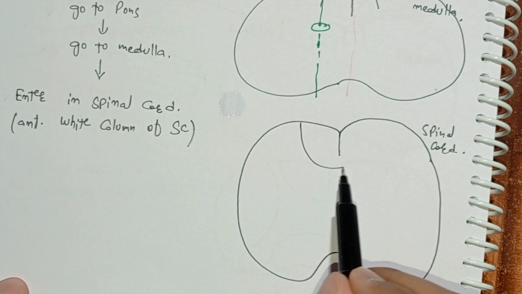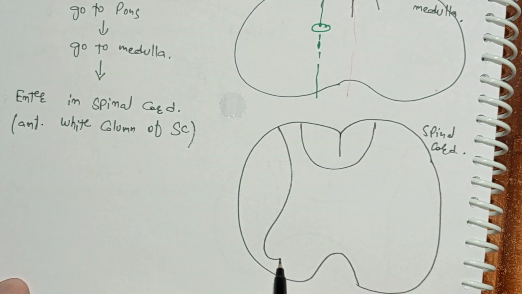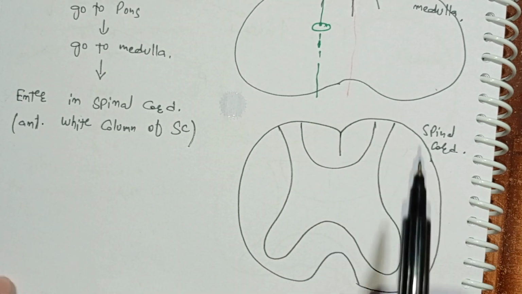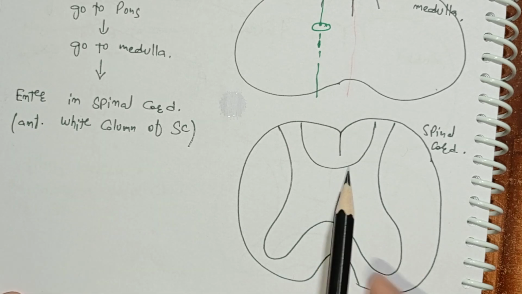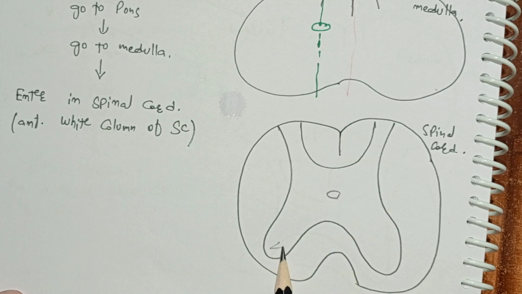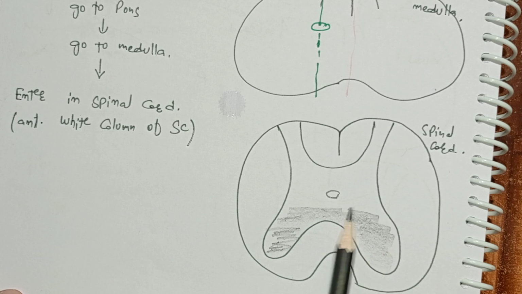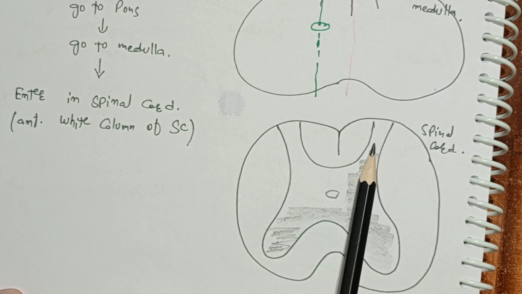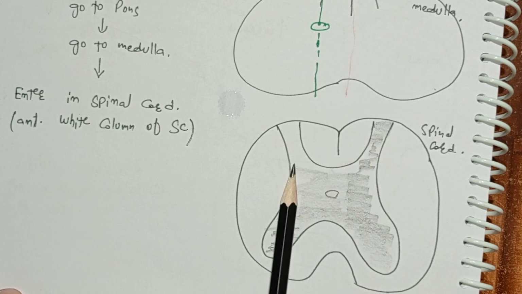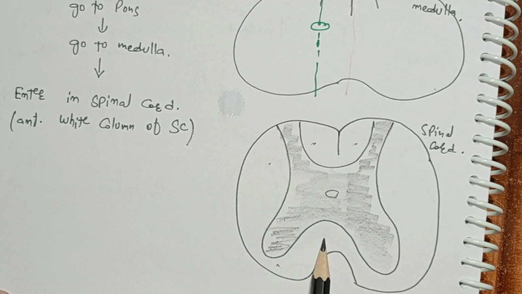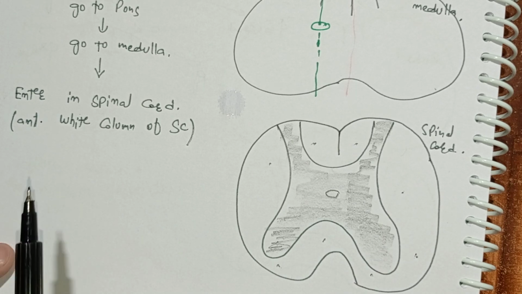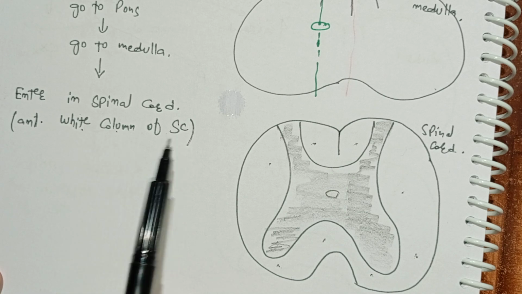In the spinal cord, we know there is gray matter and white matter. So this part right here, this highlighted portion, is the gray matter. While this is white matter. Clearly, they go into the white matter, the white column of the spinal cord, but anterior.